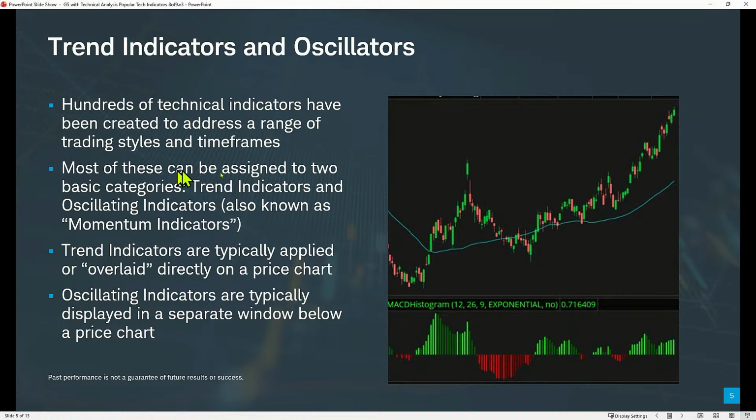But most of these indicators are either considered trend indicators or momentum or oscillating indicators. Our trend indicators tend to show up overlaid on the price chart, and the oscillating indicators are typically in a separate window below the price chart.